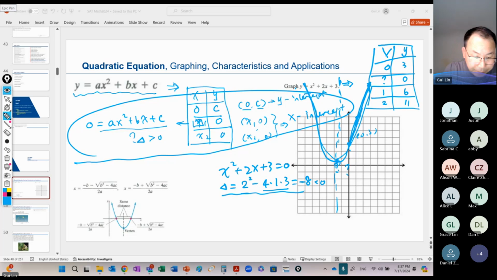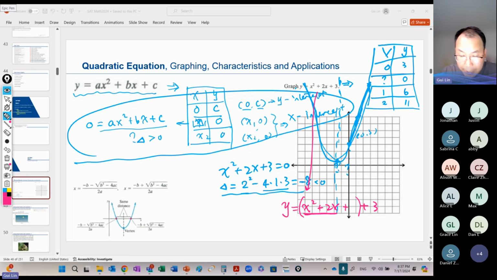So let me do it this way. When we're graphing these kinds of quadratic equations, let's do some transforms. Based on previously, we can make it a perfect square. When we are given any two terms like this, we can find the third term to make it become a perfect square.